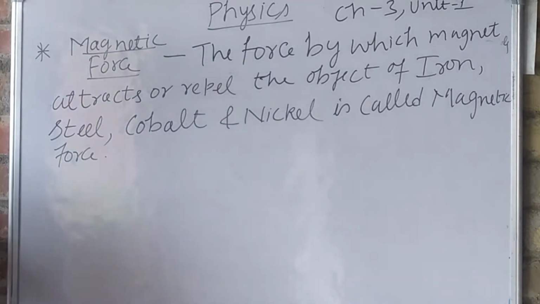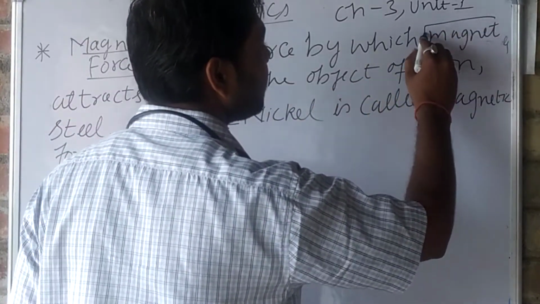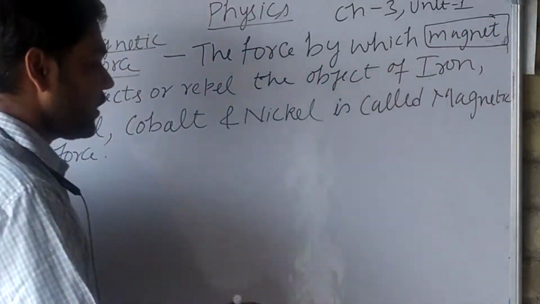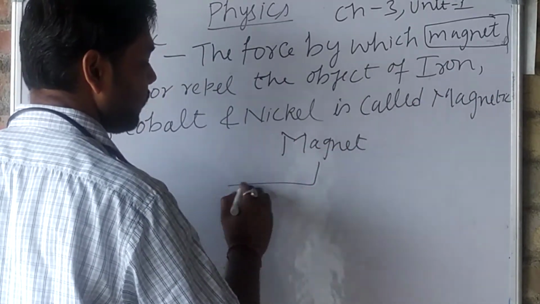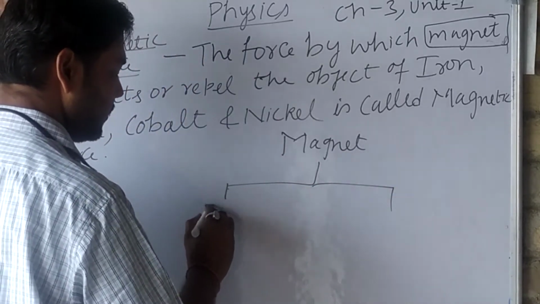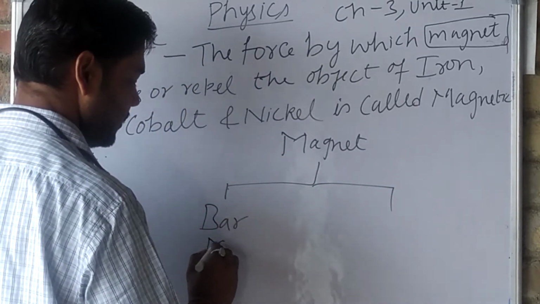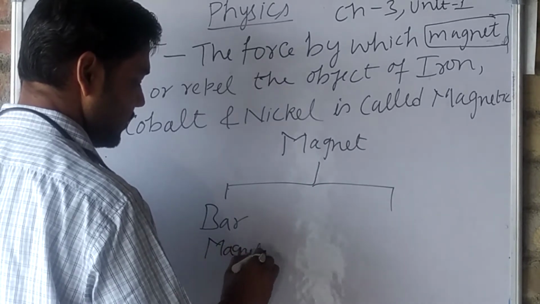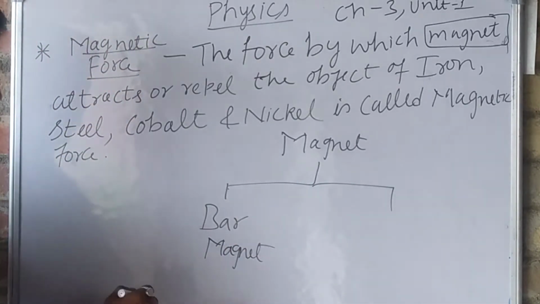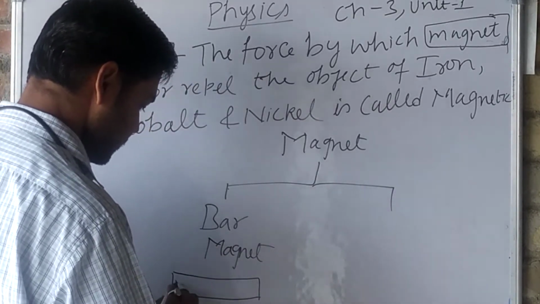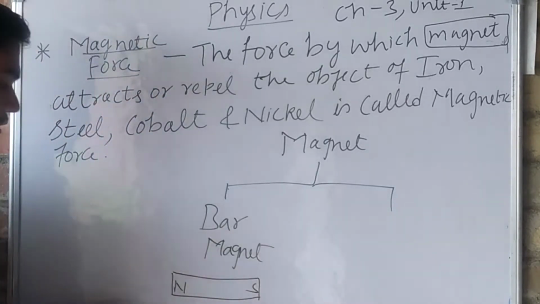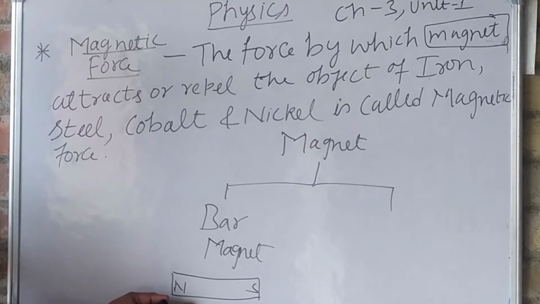So here the question comes, the force by which a magnet. So magnets are of two types. First one is the bar magnet. It looks like this. This is a bar magnet. This is the north pole N. This is the south pole S.